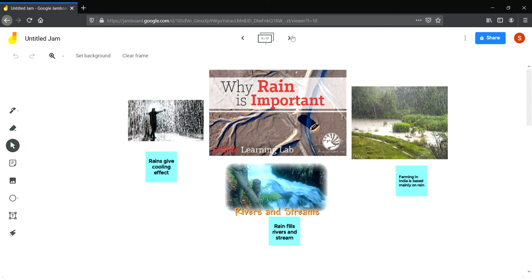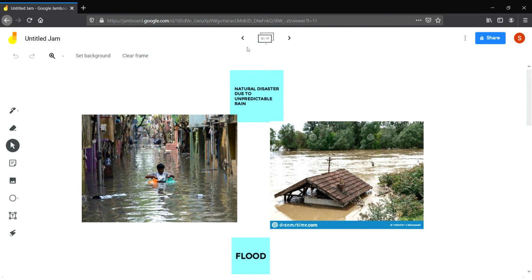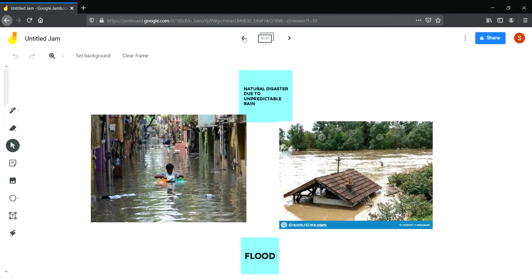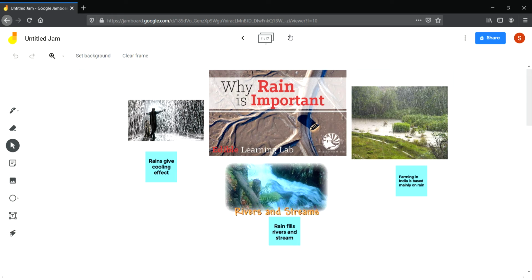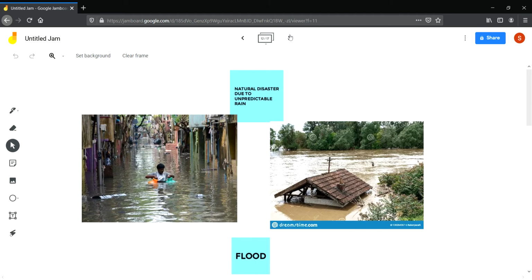Then rain is very important for us, especially in a country like India, where the whole of farming depends upon rain. So rain is very important for us. It gave us drinking water, it gave us water for agriculture, it gave us a cooling effect. So rain is very important.